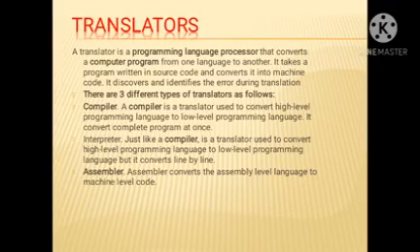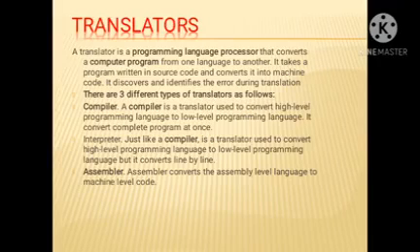First one is assembler. Assembly language is written in mnemonics, and these codes are converted to machine language. The assembler converts the assembly language to the machine level code, meaning binary code. You can also say the low level language. The next one is interpreter.